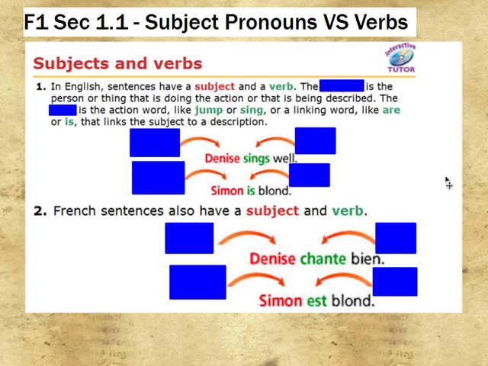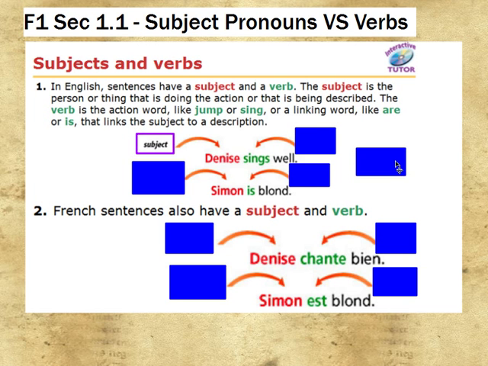English sentences usually have a subject and a verb. You guys have probably learned that a subject is the person or thing that the whole sentence is about, and the verb is the action word that is describing what that person or subject is doing. Don't forget though, besides being an action like jump or sing, a verb can also be linking words like is or are or am. So be careful, those sometimes throw people off.